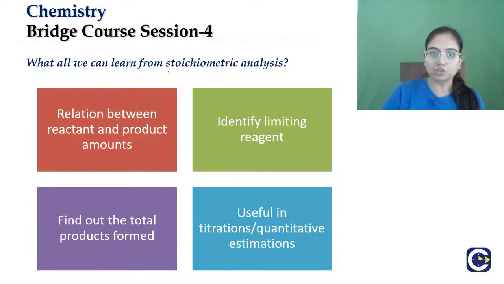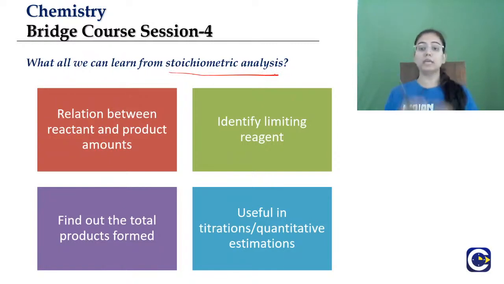We understood that with the help of stoichiometric analysis, we can find out the relationship between the reactant and product amounts. We can find out how much total product is formed.